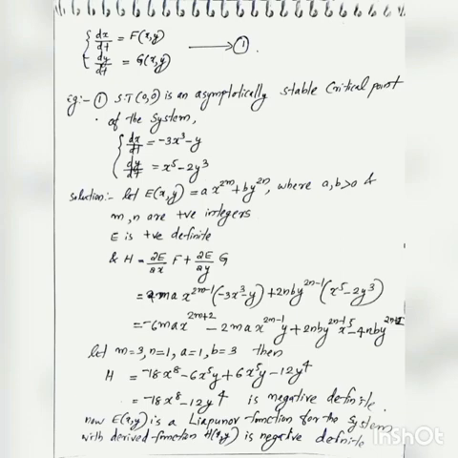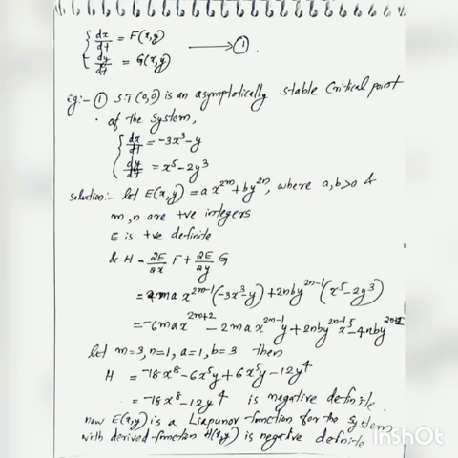Obviously E is positive definite because E(0,0) is equal to 0, and for any (x,y) not equal to (0,0), we can see that E(x,y) is always greater than 0 because a and b are positive numbers and m and n are positive integers. Therefore E is a positive definite function. Now let's find the derived function H, that is equal to ∂E/∂x times f plus ∂E/∂y times g.